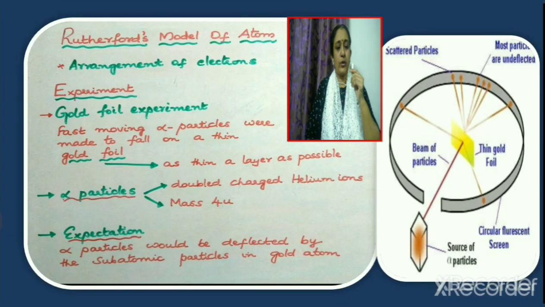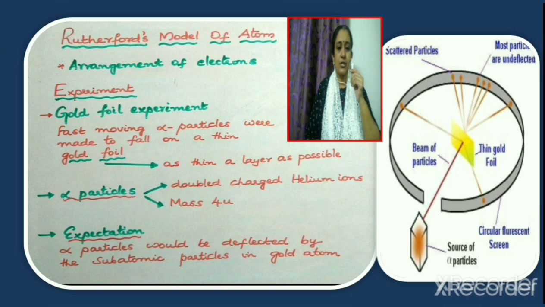In the previous module, we have discussed Thomson's model of atom, and according to this model, we know that the positive charge is spread over the entire atom and the electrons are embedded in it. Let us now consider the next model of atom, that is Rutherford's model of atom.